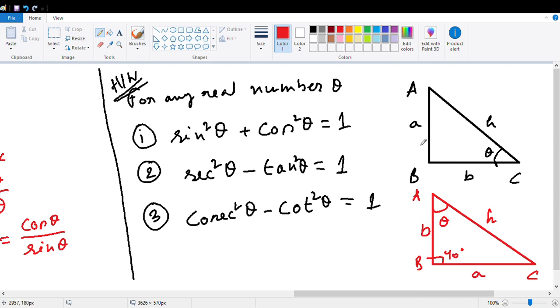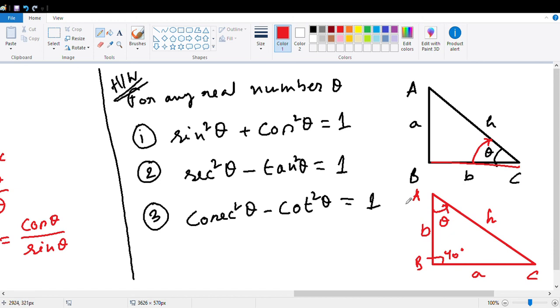What your hypotenuse, perpendicular and base are actually depends on which angle you are considering as theta. Rotating from AB to AC in the anti-clockwise direction, this will be your base and this will be your hypotenuse.